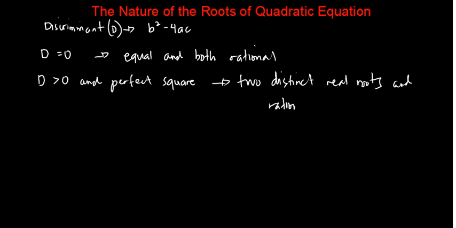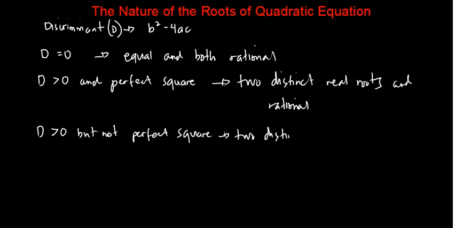And then if your discriminant is greater than 0 but not a perfect square, we have two distinct real roots and irrational. Both roots are irrational. So we have two distinct real roots, and these real roots are irrational.